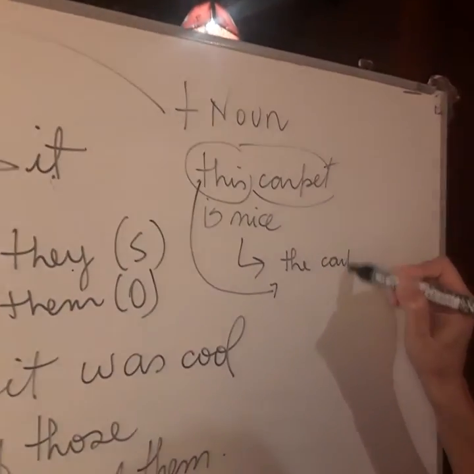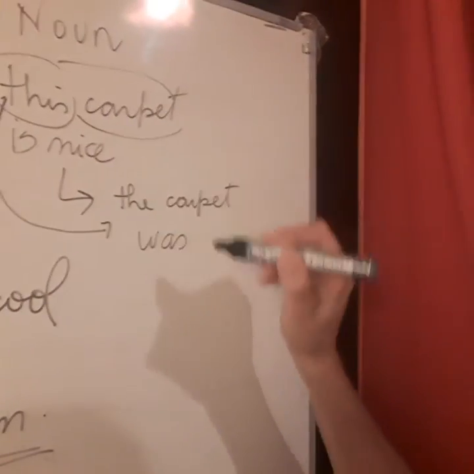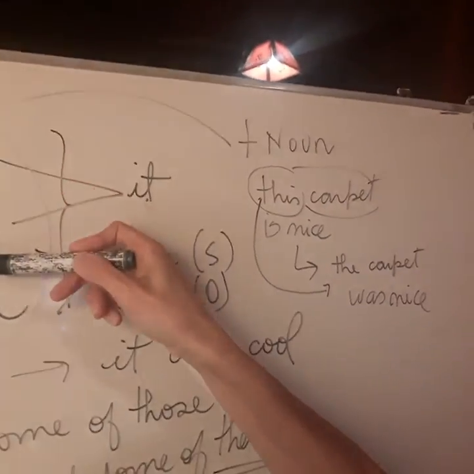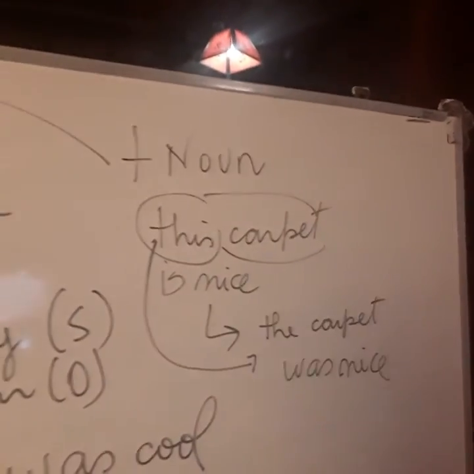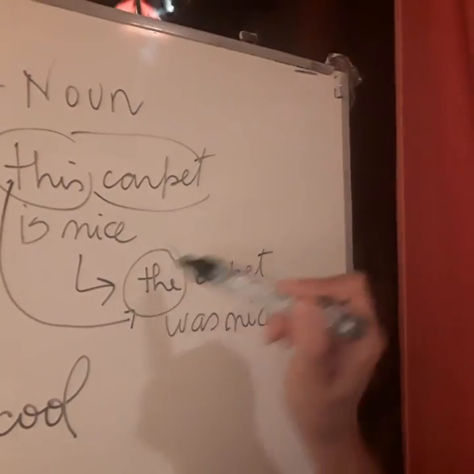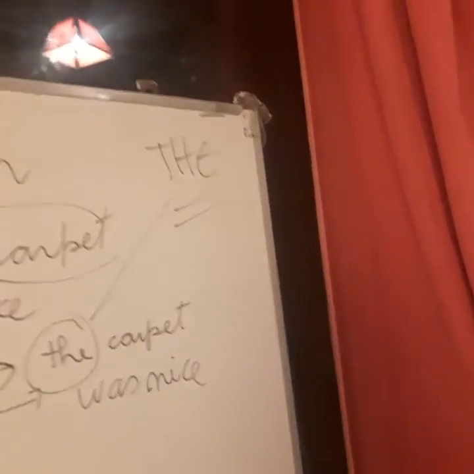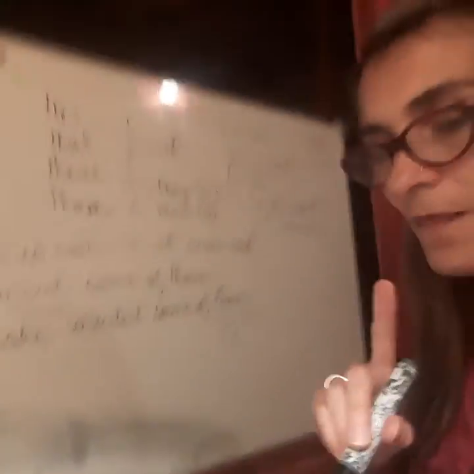The carpet was nice. And I report the sentence. All of them, this, that, these, and those, when they are followed by a noun, are reported like the article, the. Okay? Don't forget that.